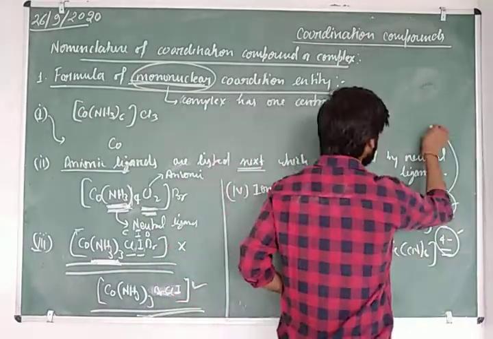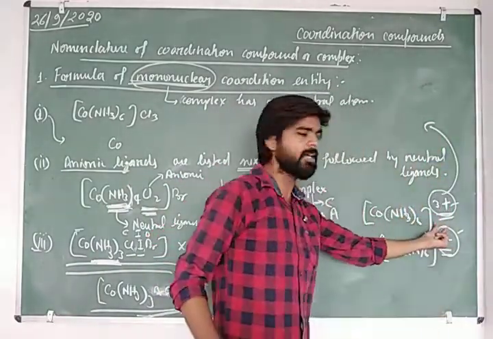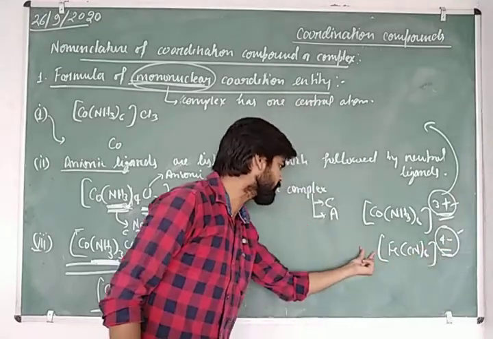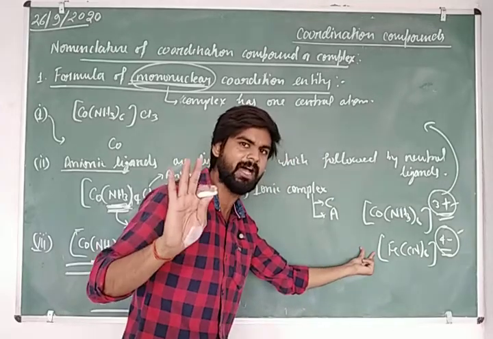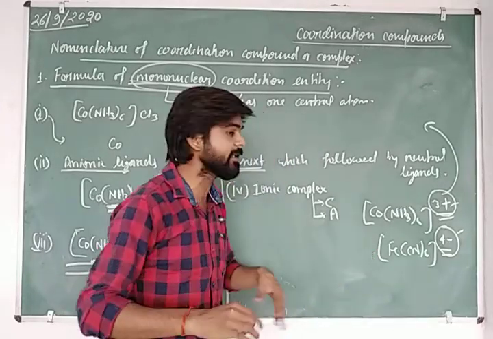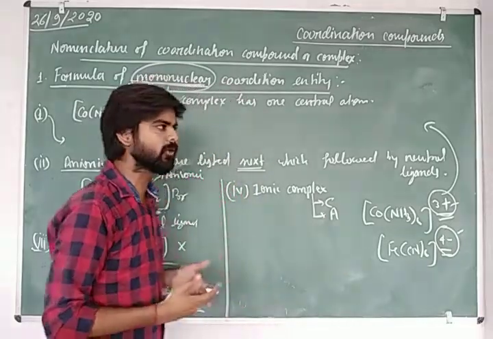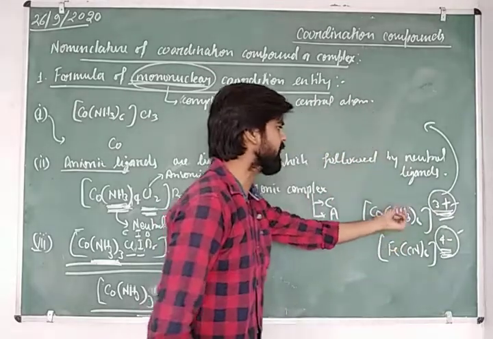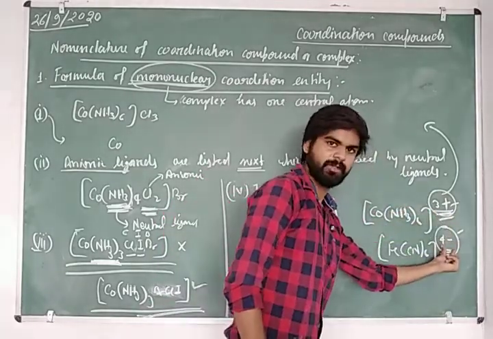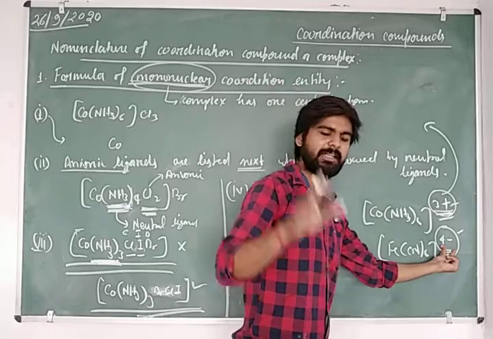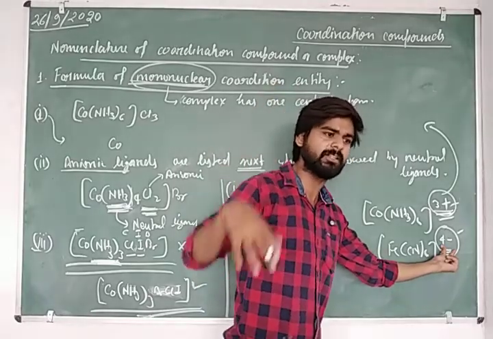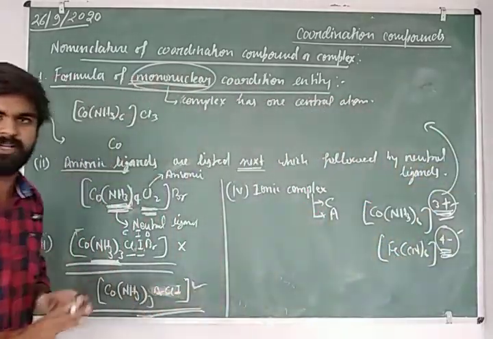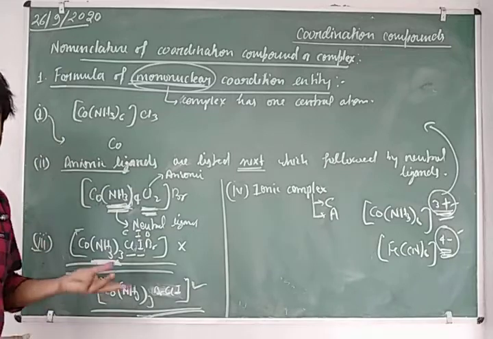So here you can see there are 3 chloride ions present. And there is also K4, that one is potassium, 4 potassium ions present. They are both counter ions, and after removing both, the complex bears some charge, that is 3 plus or 4 minus. Whatever counter ion is present is responsible for leaving an opposite charge on the coordination entity or coordination sphere, or large bracket, simply you can say.